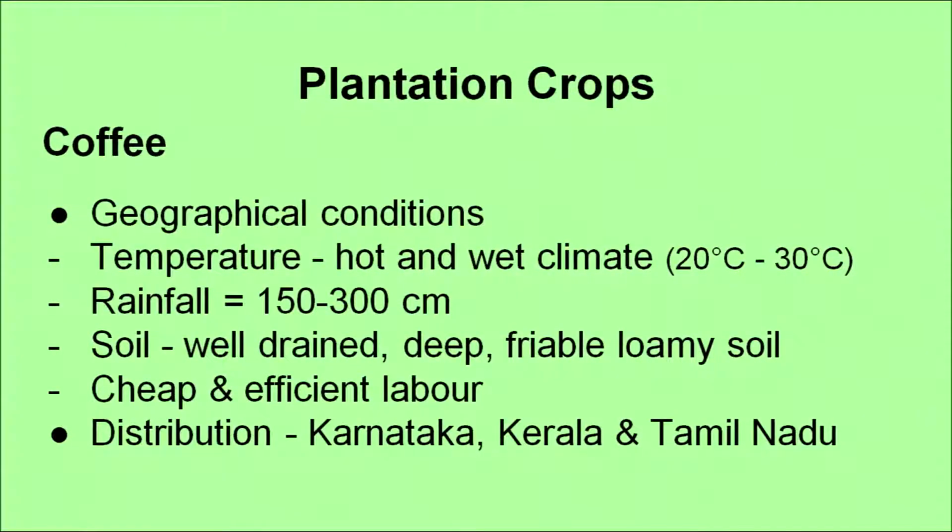The geographical conditions require a hot and wet climate, moderate to heavy rainfall, and well drained soil, and it is grown mainly in Kerala, Karnataka and Tamil Nadu. Now, the major challenges of Indian agriculture.